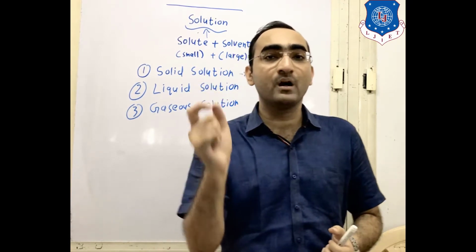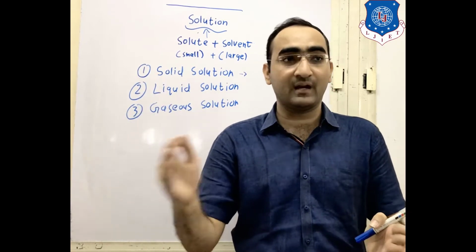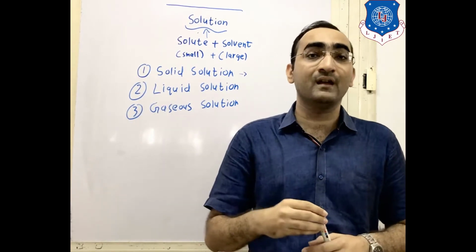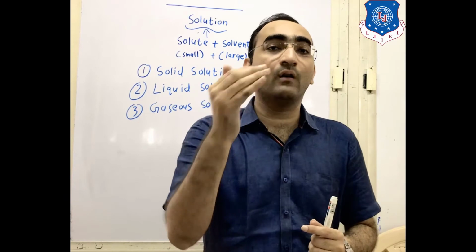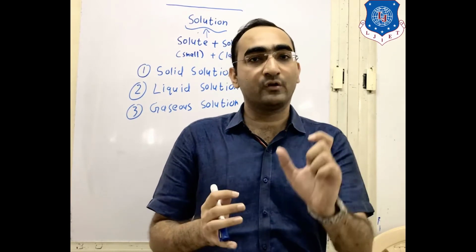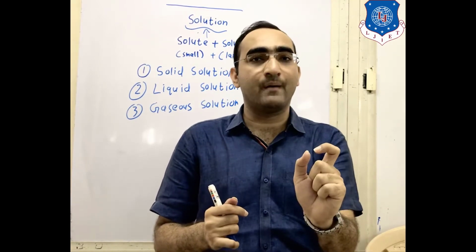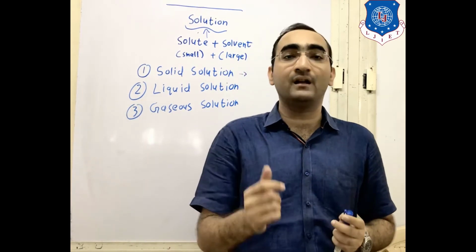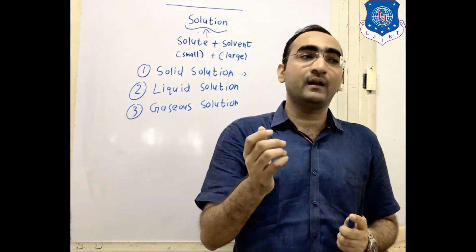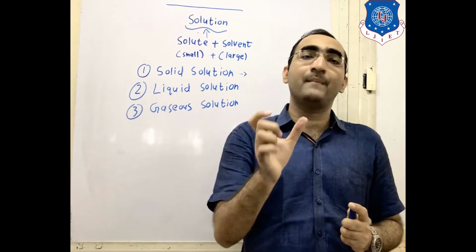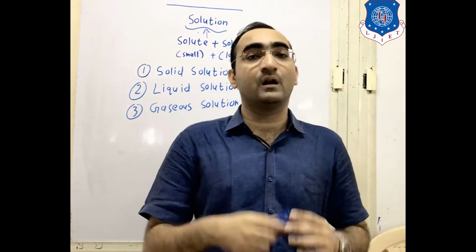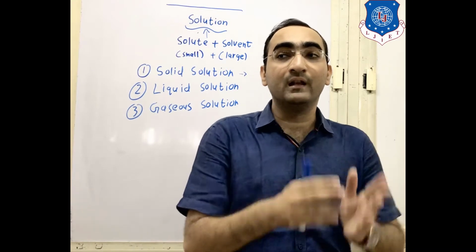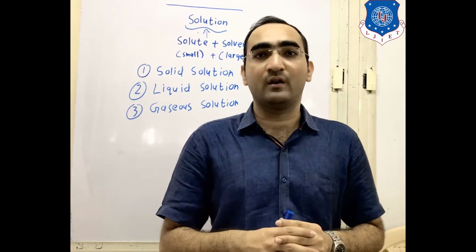That means mercury, a liquid in a small amount, is taken over the zinc surface, whereas in the solid state we have a metal. When you take mercury and put it over any metal surface, an amalgam is formed. So that is an example of a liquid in solid type of solid solution.